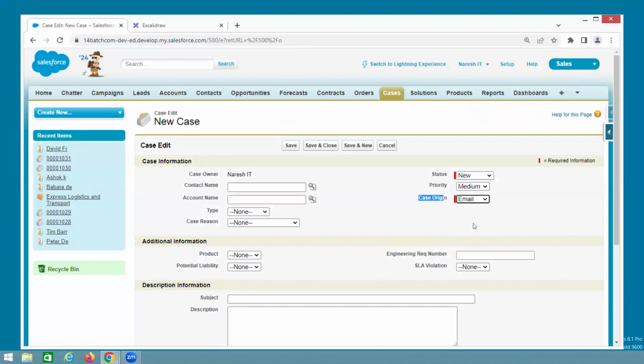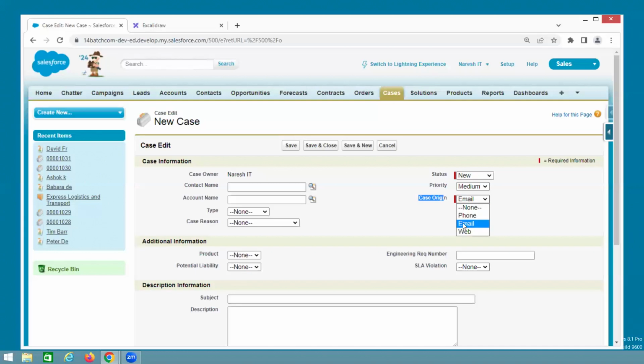Email. This is a very, very important interview question. If you have real-time experience, you can answer it. Interviewers ask, can you tell me how many ways we can create a case? Don't give a normal theoretical answer. When the customer calls customer care, the case origin is phone. Through that we create the case.